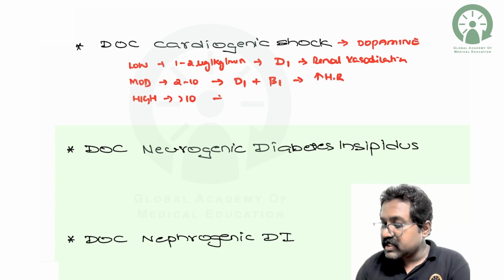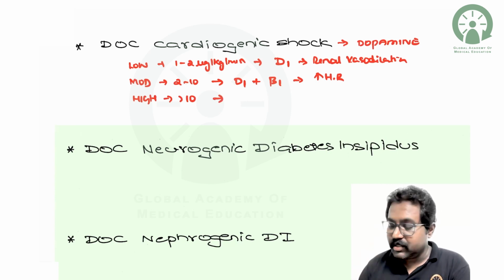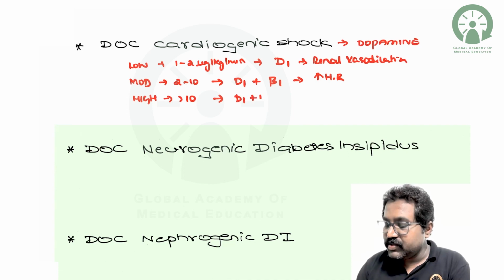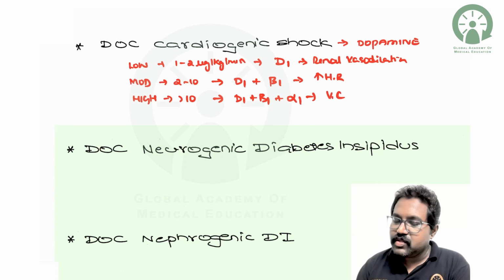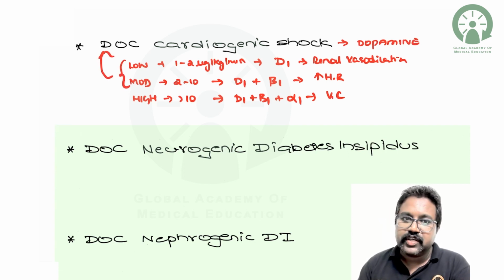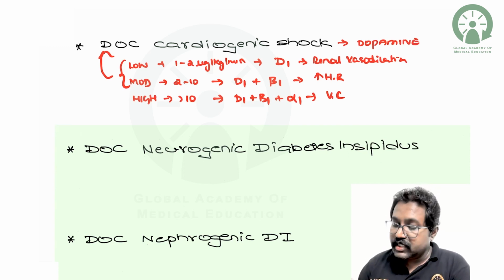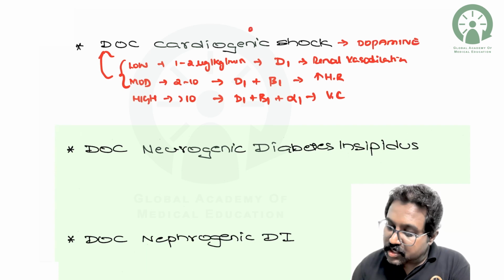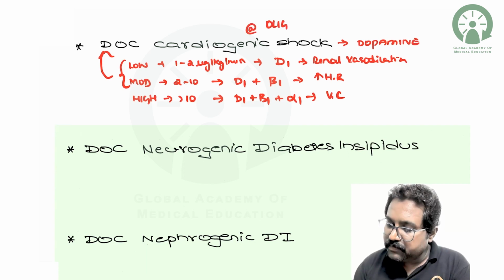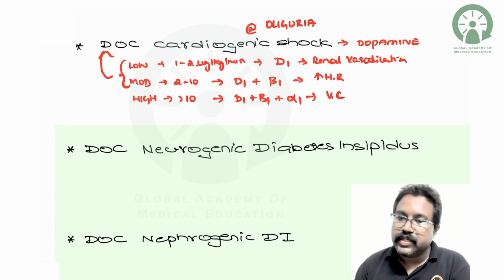At the higher doses, that is more than 10 microgram per kg per minute, apart from D1 as well as beta 1, it will also act on alpha 1, which will cause vasoconstriction. So it is not favorable in case of cardiogenic shock. So only the low to moderate dose is preferred in cardiogenic shock, and especially dopamine is preferred in case of cardiogenic shock associated with oliguria. Otherwise, you can go with dobutamine.